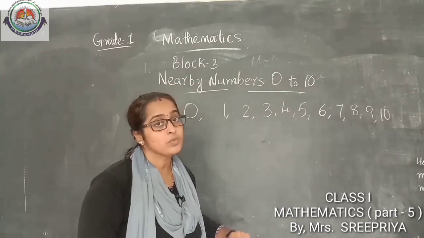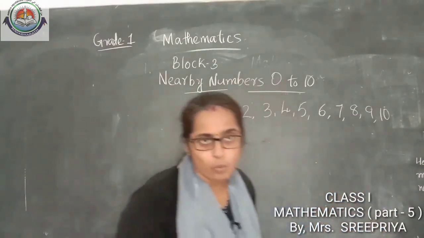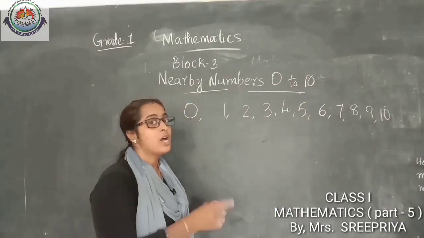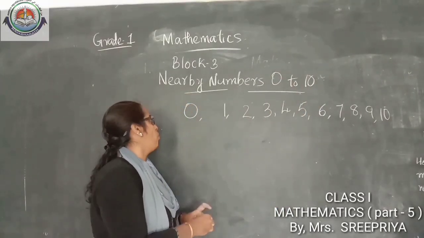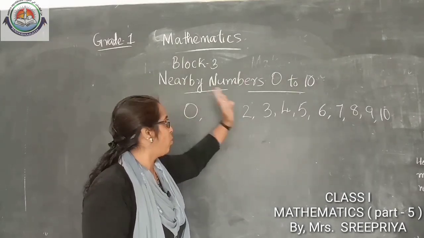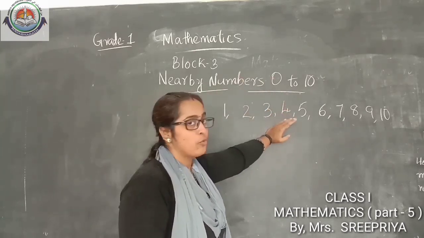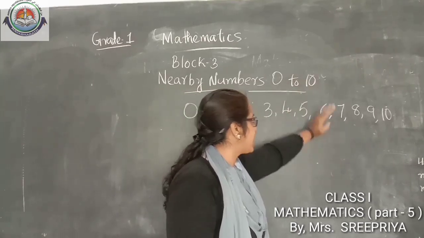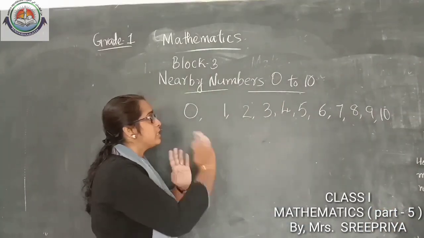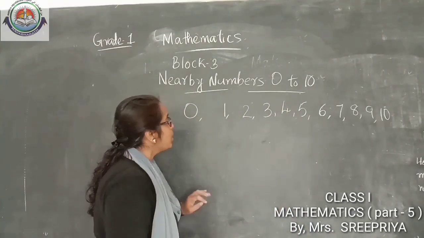Okay, these are the numbers we are counting forward. This number is going forward, next like that. Okay, look here. 0, next 1, next 2, next 3, next 4, next 5, next 6, next 7, next 8, next 9, next 10. Very good. So, these are the numbers going forward.